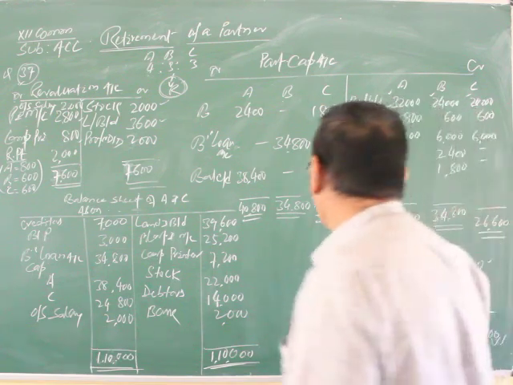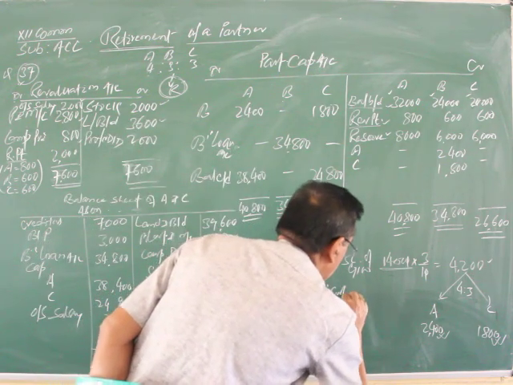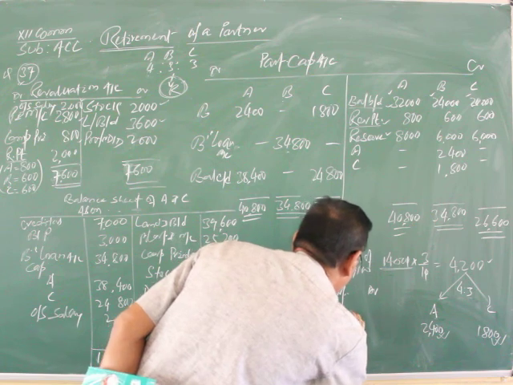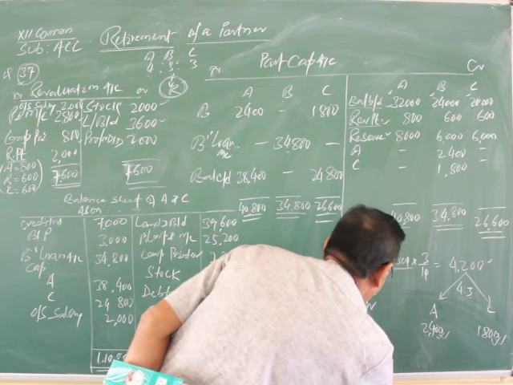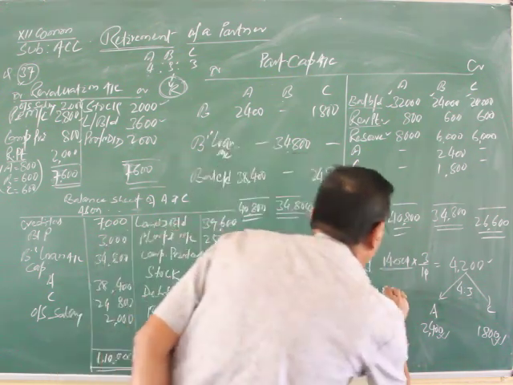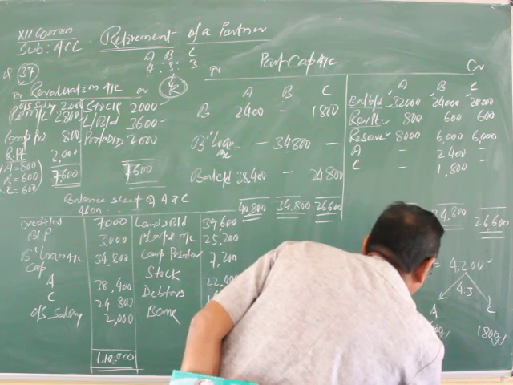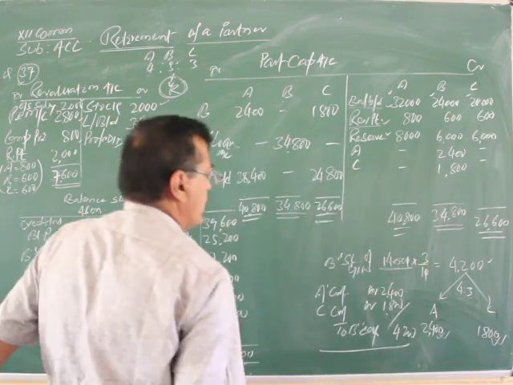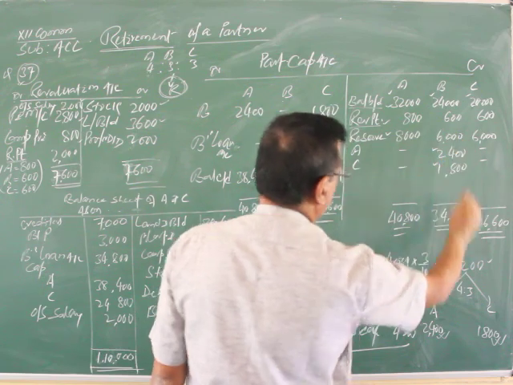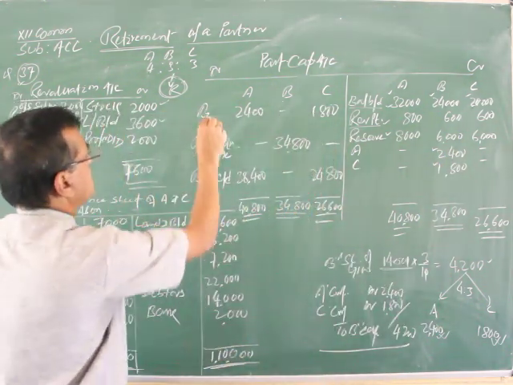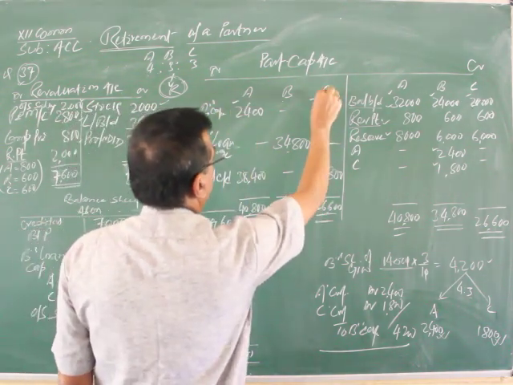For this purpose, you should pass an entry for your understanding. The remaining partners' capital accounts are debited: A's capital account debit, then C's capital account debit, and credit B's capital account. A is debited 2,400 and C 1,800, a total of 4,200. Is the point clear? B's capital account is credited. Understood now: A 2,400 and C 1,800.